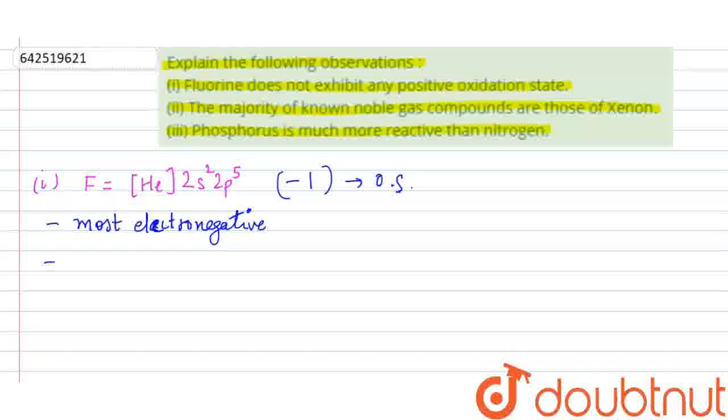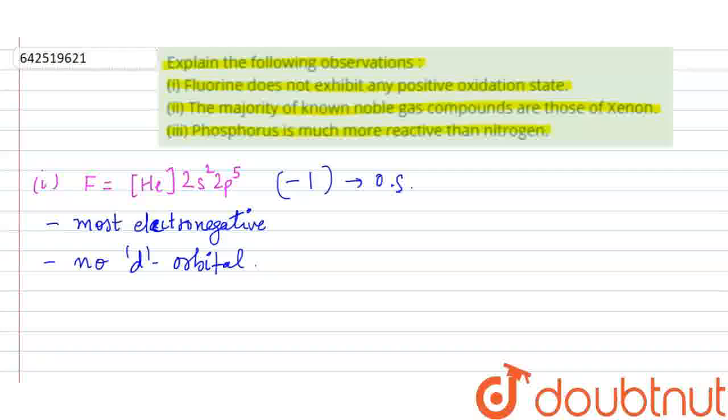Also, fluorine has no d orbital. So it cannot show any positive oxidation state in its valence shell, right? Other halogens have d orbitals and possess some positive oxidation states, but fluorine does not have them, and fluorine being most electronegative, it only has the -1 oxidation state.